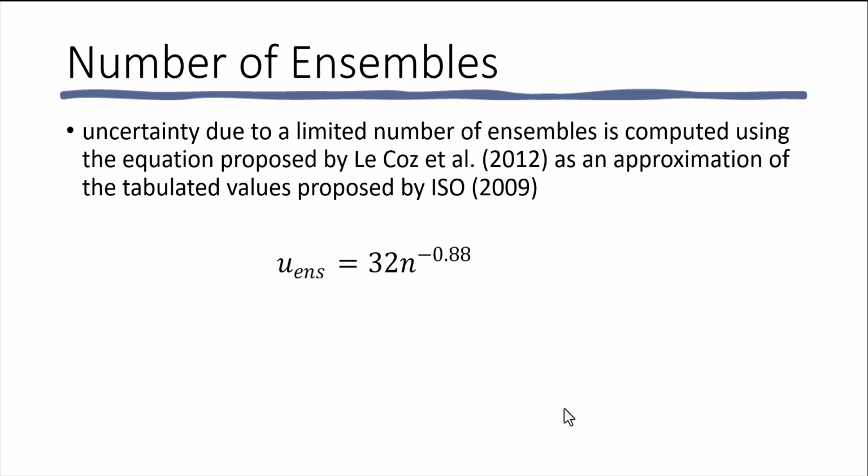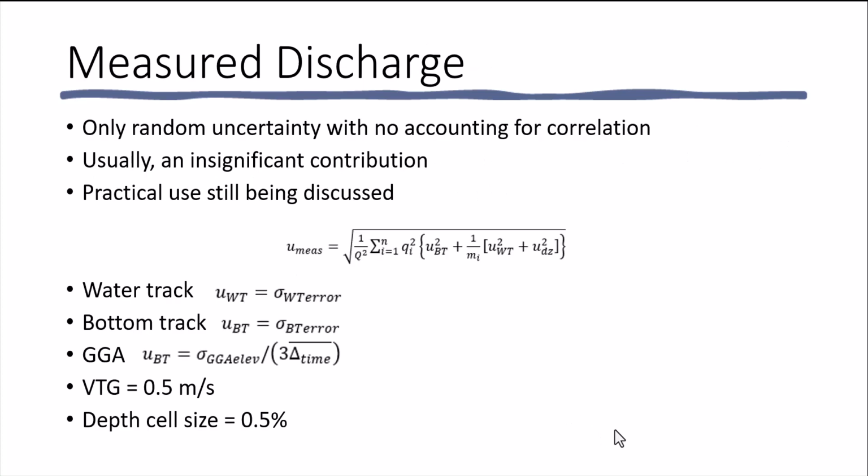The uncertainty due to a limited number of ensembles is computed using the equation proposed by Lacroix and others from 2012 as an approximation of the tabulated values proposed by ISO 2009. The measured discharge is a random uncertainty, and it does not account for any correlation between the cells or between the ensembles. Usually this is an insignificant contribution.